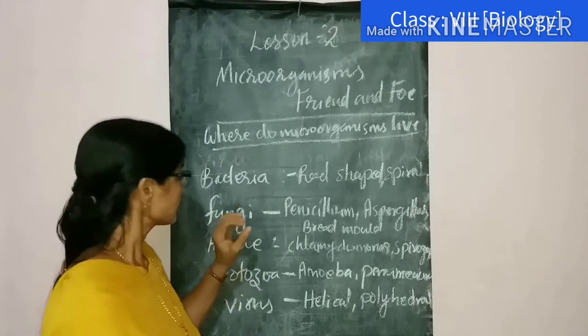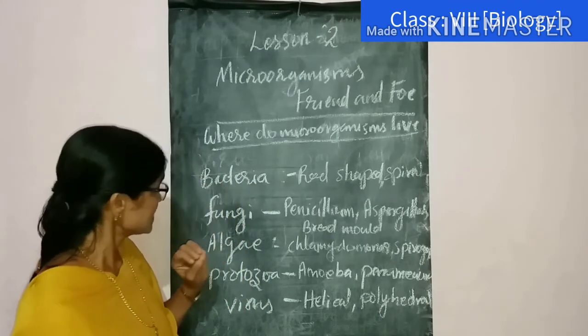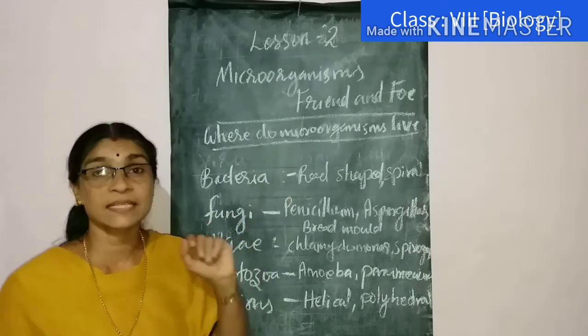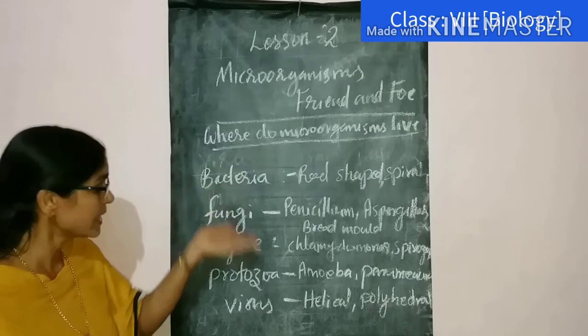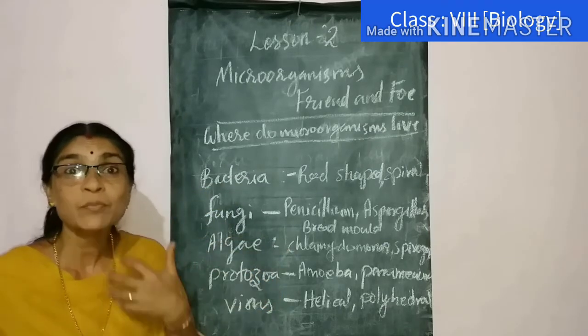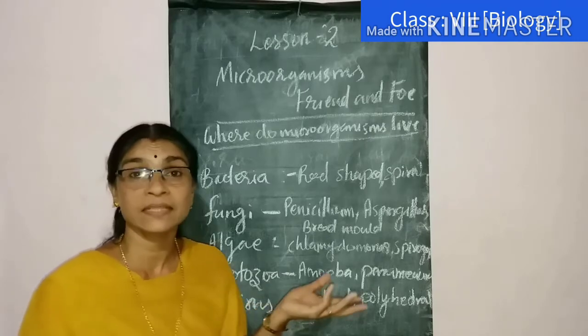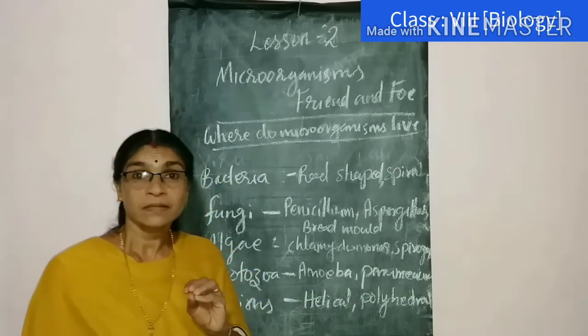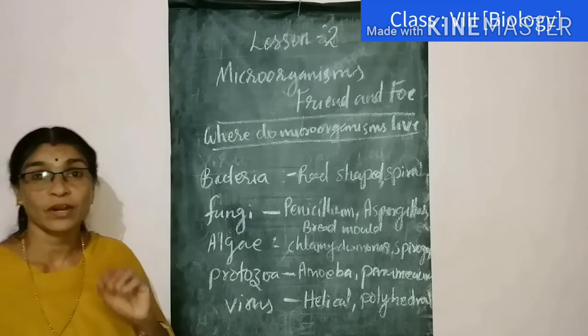Some organisms are living inside other organisms, mainly bacteria, viruses, protozoans, etc. In our body also we can see many bacteria and viruses. Some are beneficial, but some are harmful for us.